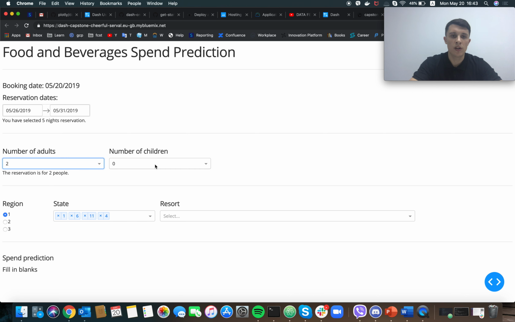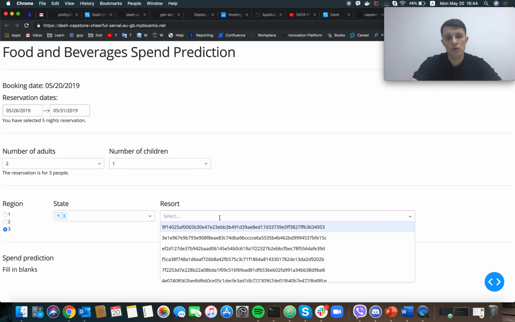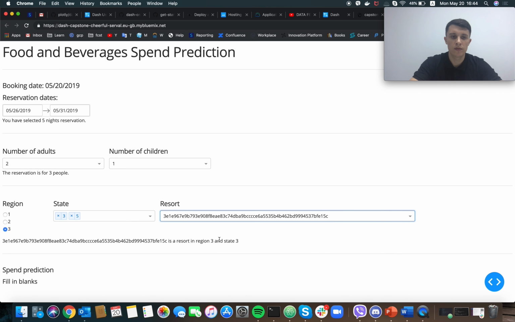Let's choose 2 adults with 1 kid. Region number 3, which dynamically chooses 2 states within this region. Let's choose one of the resorts, and we get the prediction, the spend prediction being 7.21.